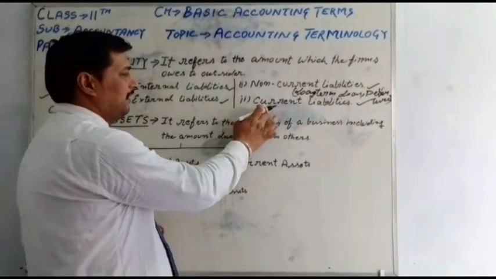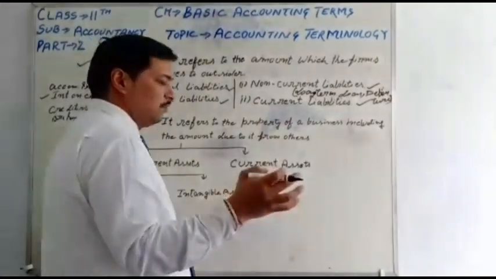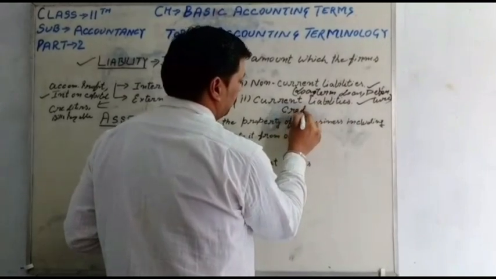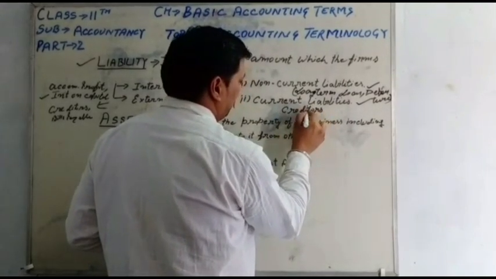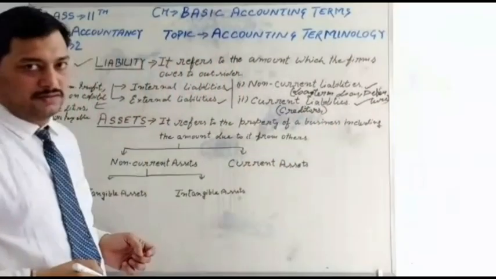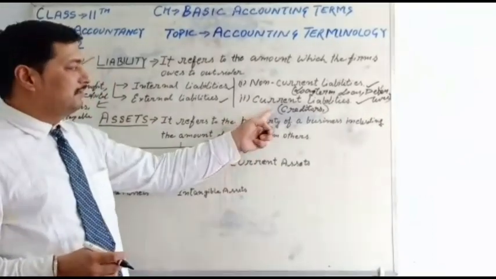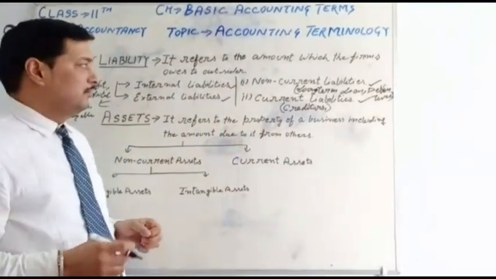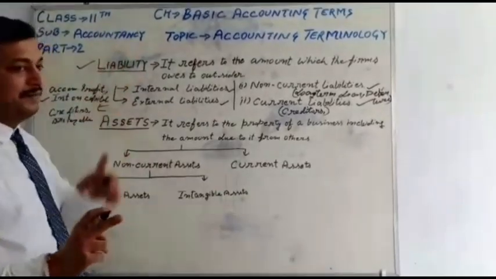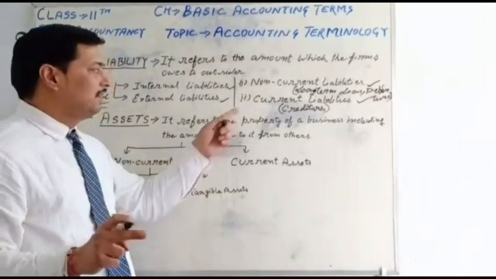And second is current liabilities. Those liabilities fall due within 1 year. Within 1 year, it means creditors. Students, do you have any idea what creditors means? It is a new word. Creditors means suppliers, those who are suppliers of the firm. Liability is a responsibility to the firm. The firm will pay the creditors.